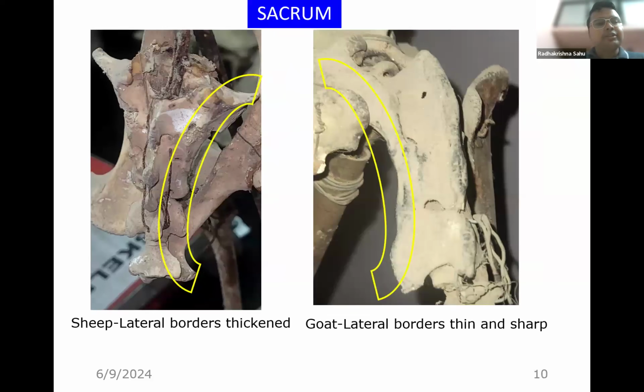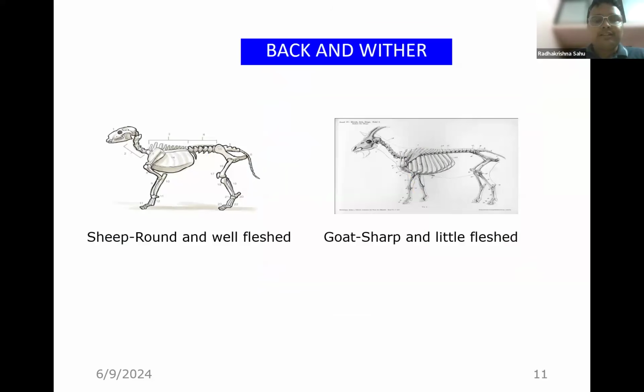Another very important feature: we should observe the sacrum. The sacrum of sheep has its lateral border thickened and rolled towards the inner side. You can see from this image. While in case of goat, lateral borders are thin and sharp. This is also another very distinctive feature. And if we observe a carcass from its back and withers, we can see sheep is round and well finished, while in case of goat, the back and withers region is sharp and little fleshed.